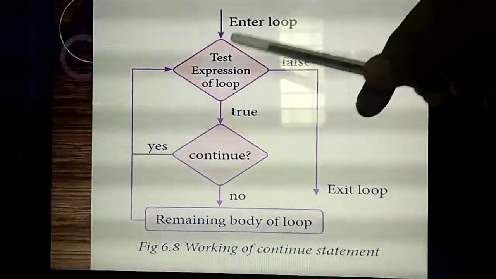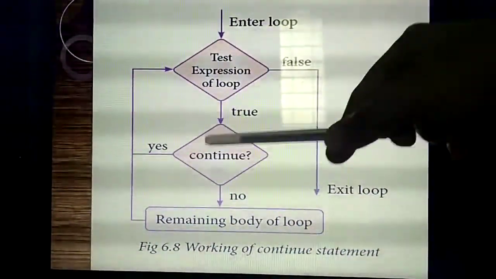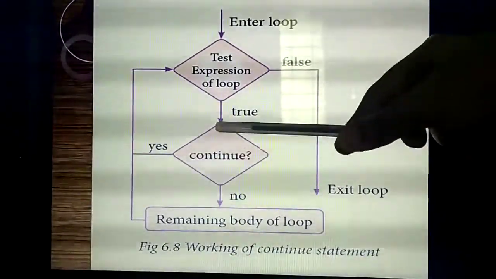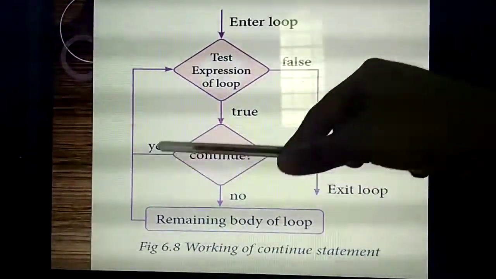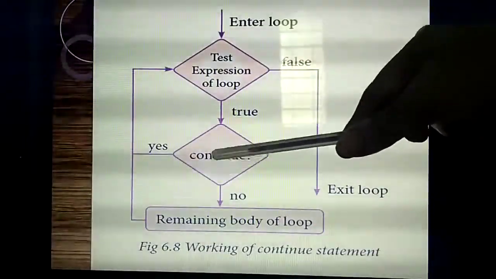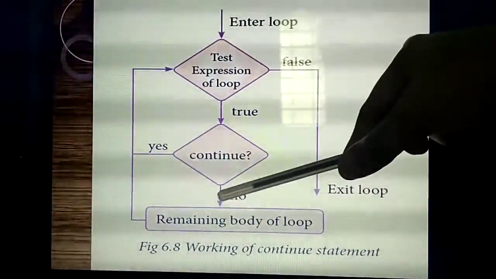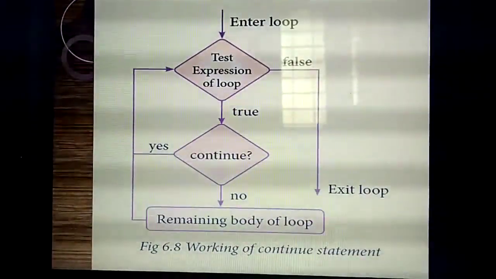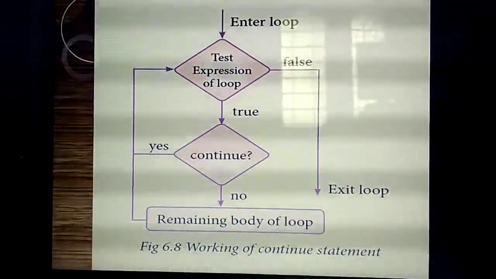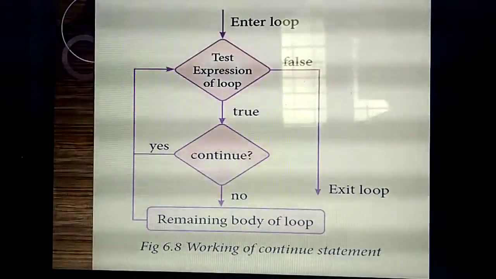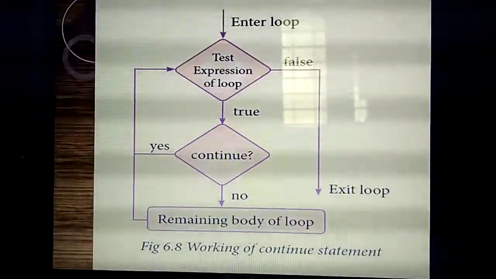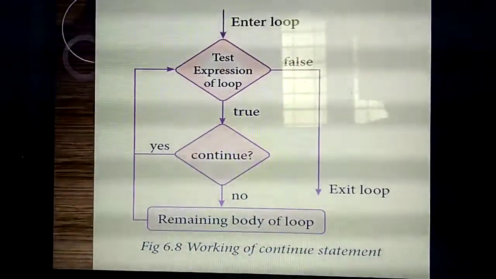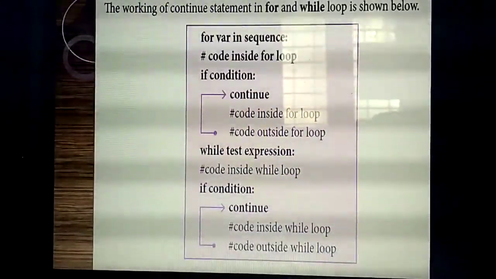Understand? You are checking some expression, and inside that condition you are giving continue. Continue means if the condition is satisfied, only that part alone is skipped, that means the rest of that iteration is skipped and the remaining portions will be executed. If the condition is false, the control flow goes outside of the loop. Understand? I will explain with an example program, then only you will understand.